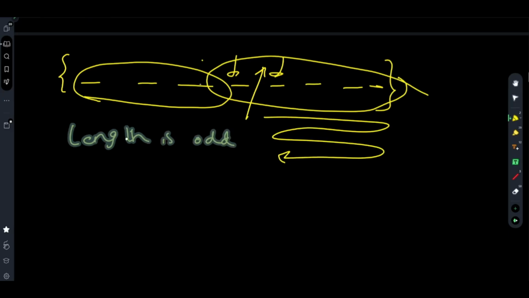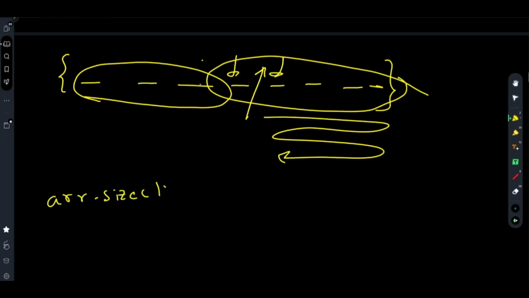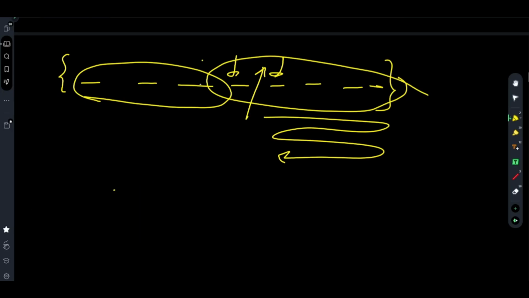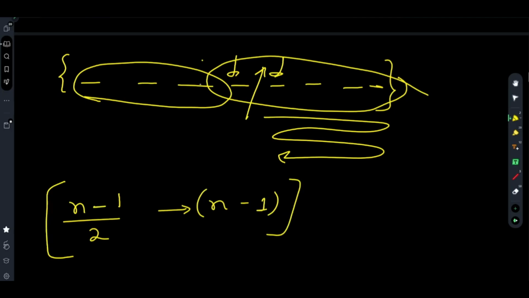So for any length, we will only be concerned with indexes from (array.size minus 1) by 2 to array.size minus 1. Sorry, let the number of elements of the array be n. So we will only be concerned with indexes from (n minus 1) by 2 to n minus 1. This is the range of indexes that we will be working upon. This is the first conclusion.